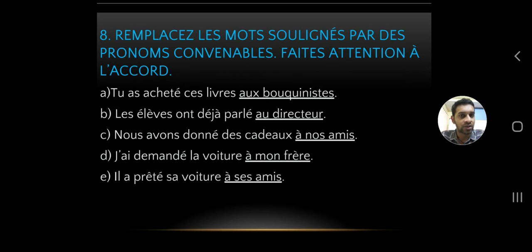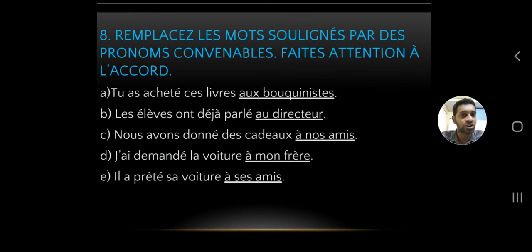So the third one, nous avons donné des cadeaux à nos amis. Okay, you can see directly there is the preposition à. So what pronoun will we be using? COI, indirect pronouns. À nos amis. So we gave some gifts to our friends.